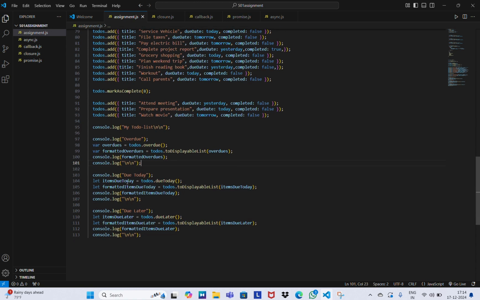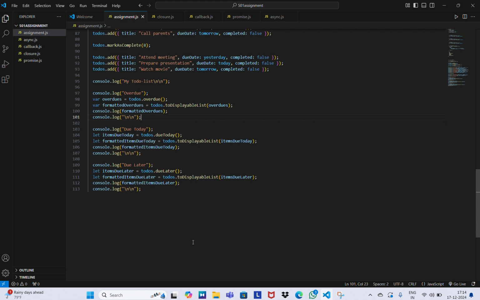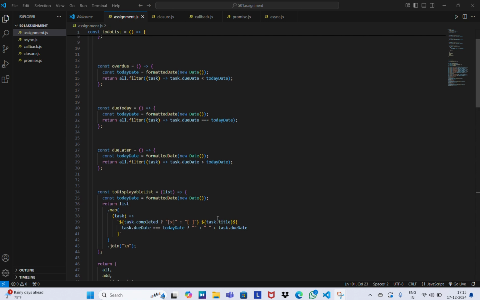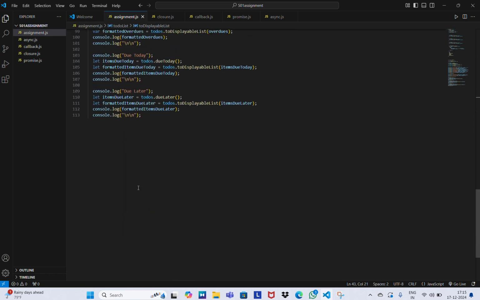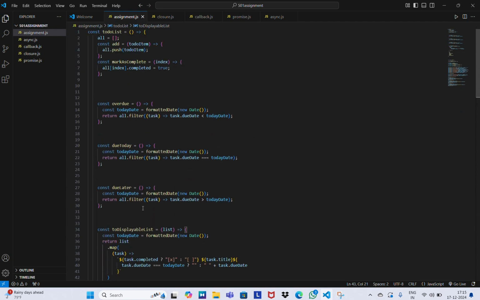In the same way, I printed the due today tasks, that means the tasks that need to be done today, and later I consoled the tasks that need to be done after, that means the tasks that still have time to complete. I used this formatted items dueLater to display the list, the function that I have already defined here, formatting the to-do list into a particular string to be displayed in the output. For that reason, I called it by assigning it to a variable. And this is about my assignment.